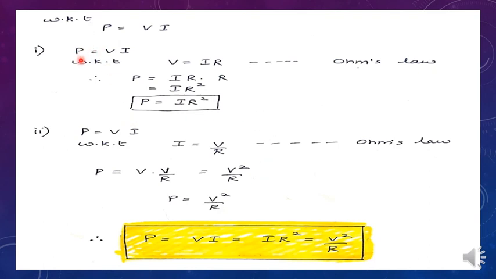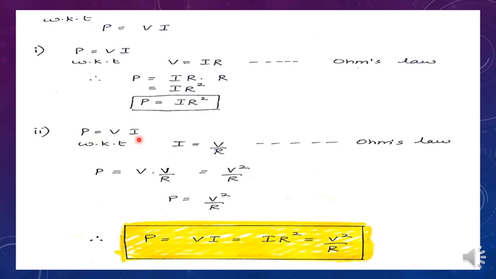First one, we know that P is equal to VI, isn't it? So in the place of V, we can write it as IR because V is equal to IR and we are having this from Ohm's law. So if you replace this V with IR, the equation is going to be like this. P is equal to VI will become P is equal to IR into I. What is I into R? It is R square. So P is equal to I square R. This is another form of writing the electric power equation.